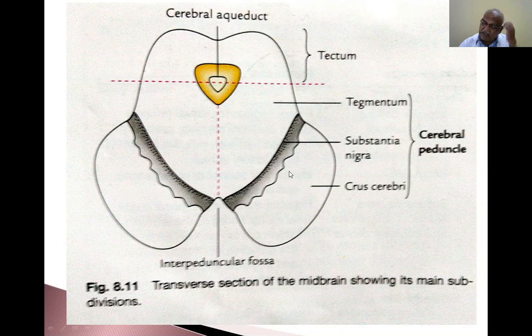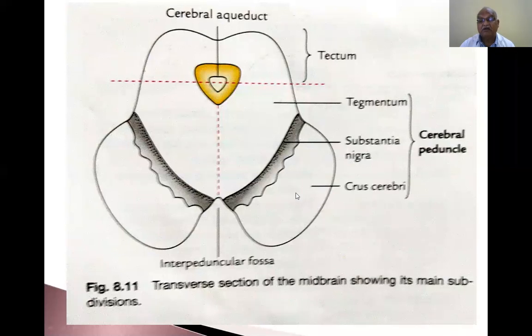If you study the section of the midbrain at the level of the superior colliculus and at the level of the inferior colliculus, the structures present in the substantia nigra and crus cerebri are the same, but the structures in the tectum and tegmentum differ at different levels. This is given in your standard textbooks.